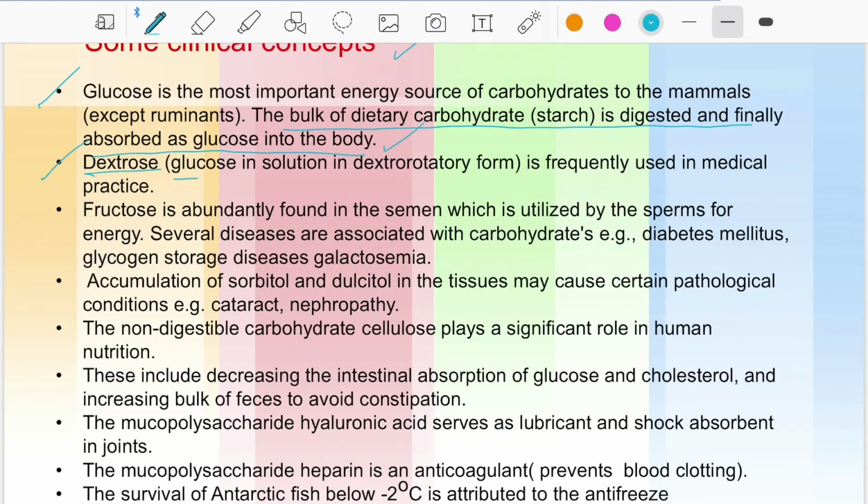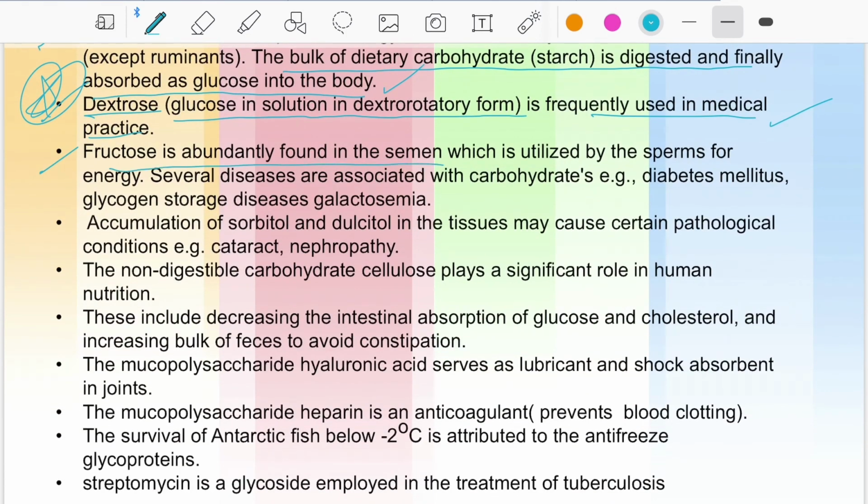Next, dextrose. Glucose in the dextrorotatory form is frequently used in medicinal practices. Dextrose is used for injections. And fructose is abundantly found in semen, which is utilized by the sperms for energy. Several diseases are associated with carbohydrates: diabetes mellitus, glycogen storage diseases, and galactosemia. The accumulation of sorbitol and dulcitol in tissues may cause pathological conditions like cataract and neuropathy.